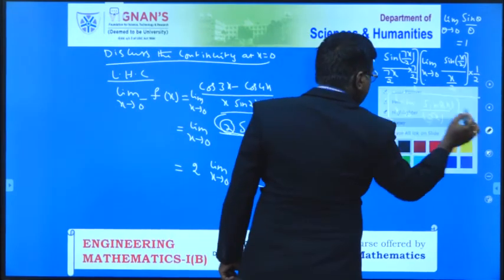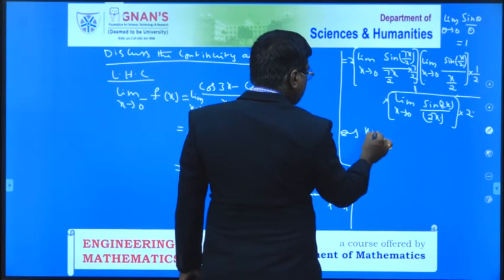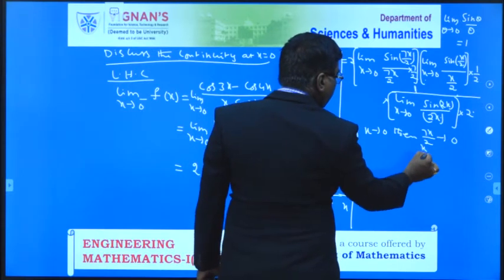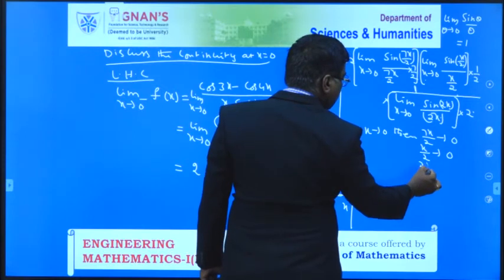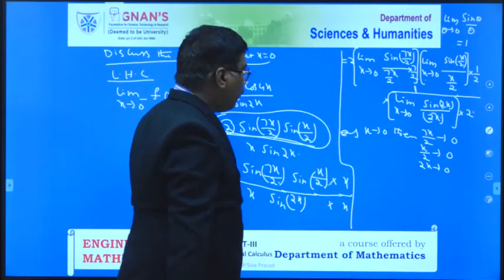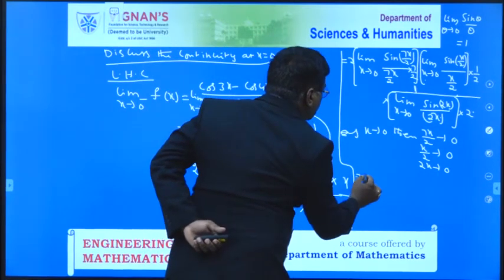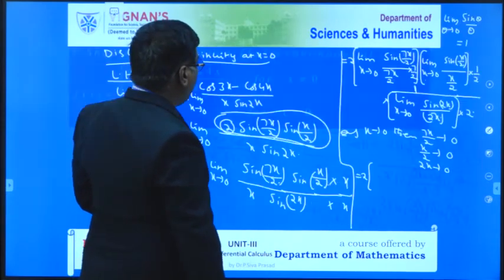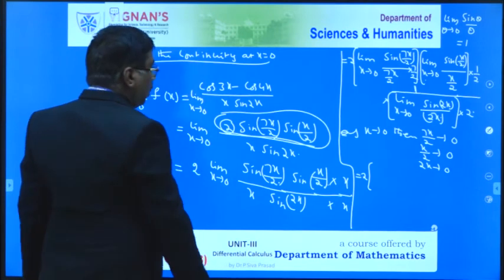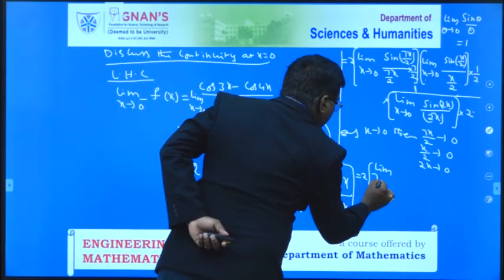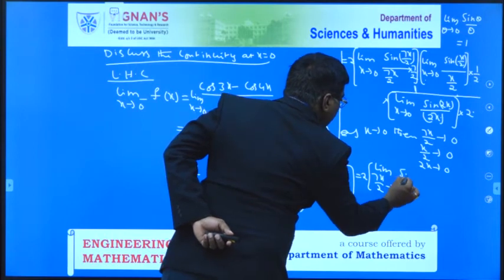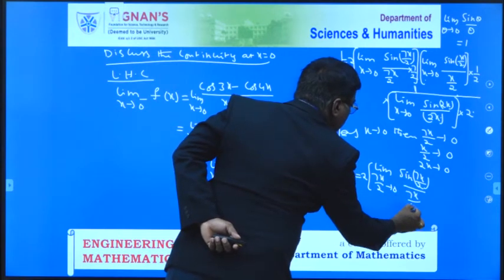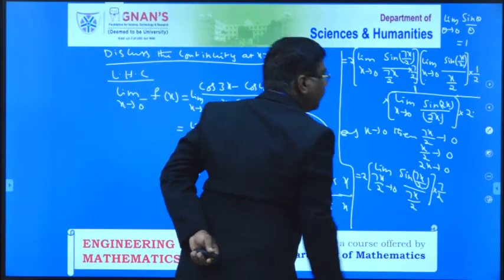Now, as x tends to 0, then 7x by 2 also tends to 0, and x by 2 also tends to 0, and 2x also tends to 0. Therefore, here I have to write 2 into limit of 7x by 2 tends to 0 of sine of 7x by 2 by 7x by 2 into 7 by 2. This is the first one.